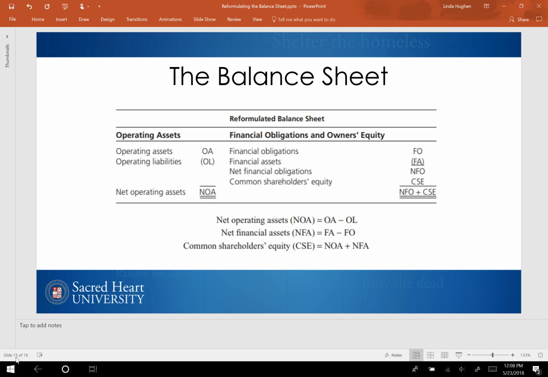We're going to put together a balance sheet that looks just like this. We have our operating assets, net operating assets, equaling our net financing obligations plus common stockholders' equity.